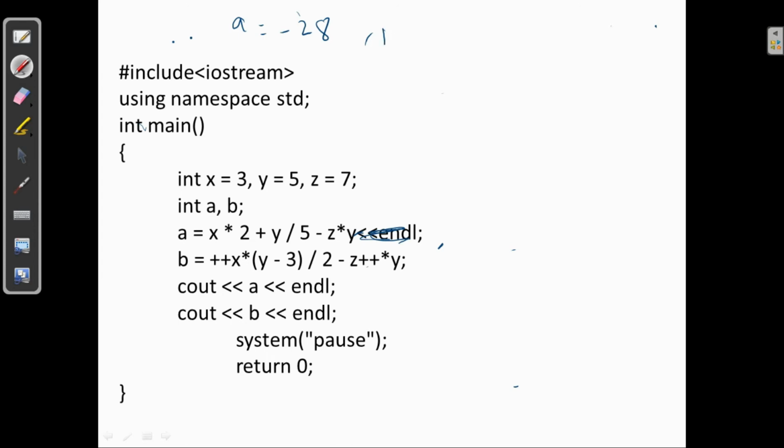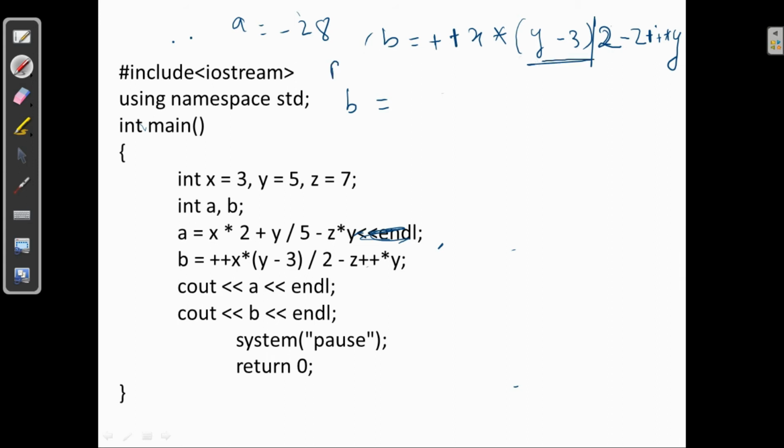So B is equal to ++x * y - 3 / 2 - z++ * y. While evaluating B, we have one bracket.